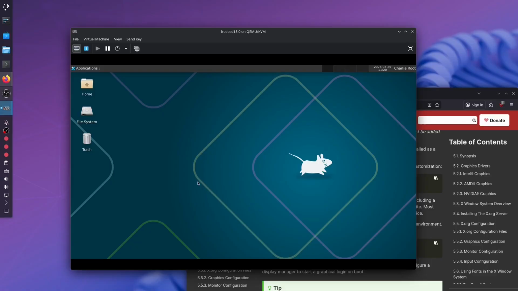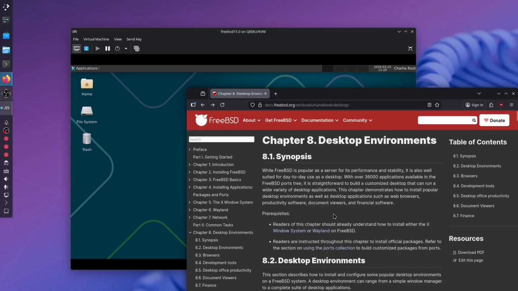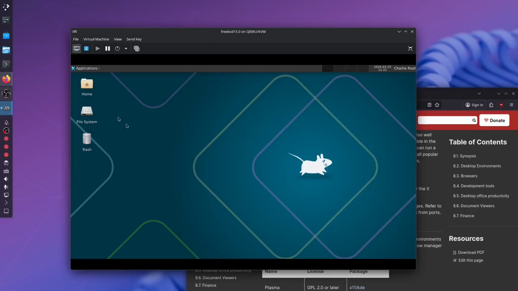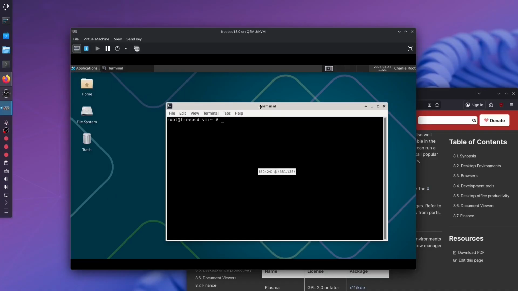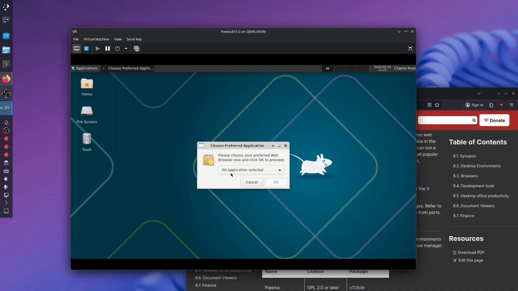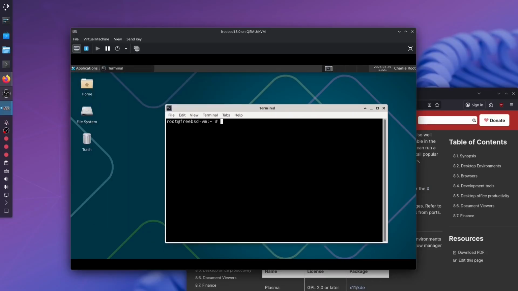Okay, so the installation did work. I was missing Xorg X11, and that was clearly a problem, which I'm not sure why I just didn't read. It literally says right here, which I did not do, but now that I have, it does work, and we can look at the applications that we have, which I would assume are the same as on, okay, we do not have a web browser yet. I assume they are the same that I have on Linux.